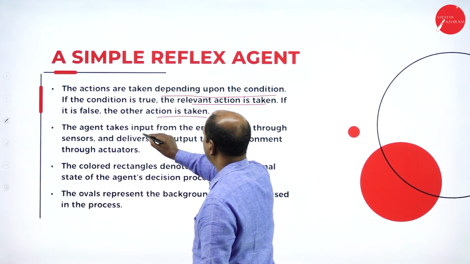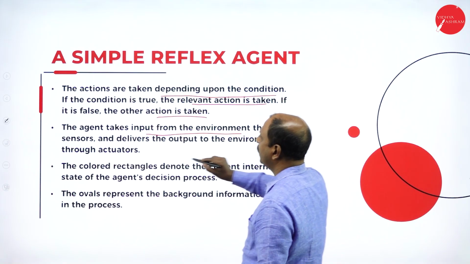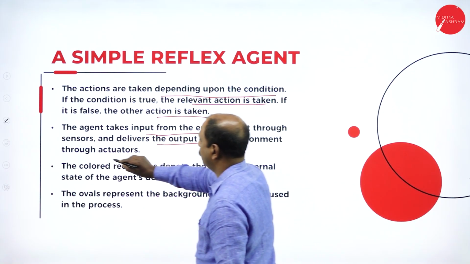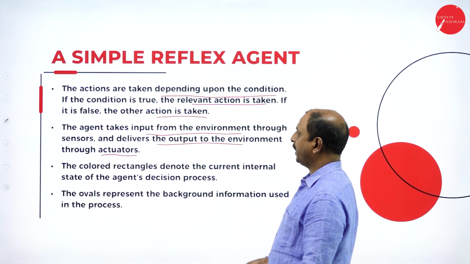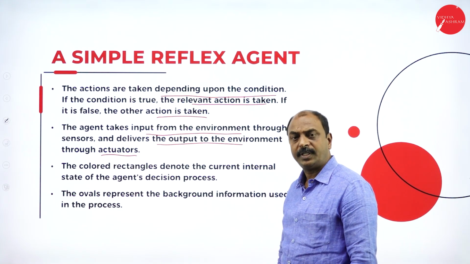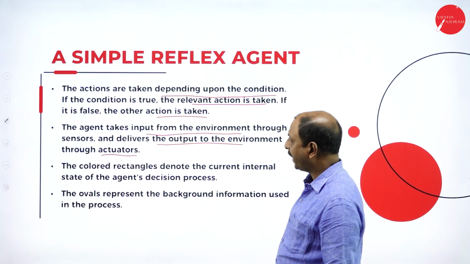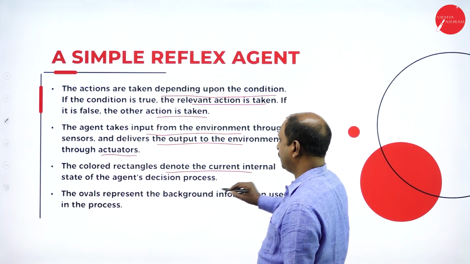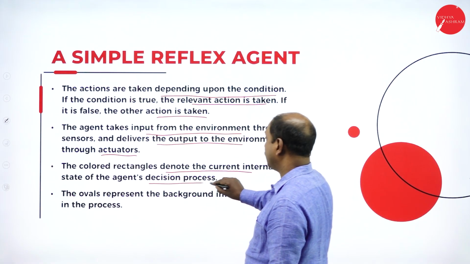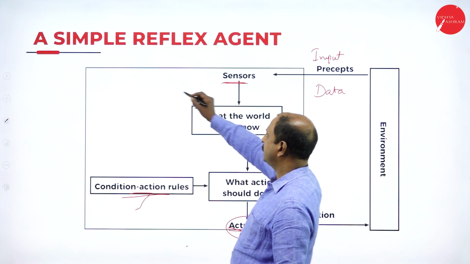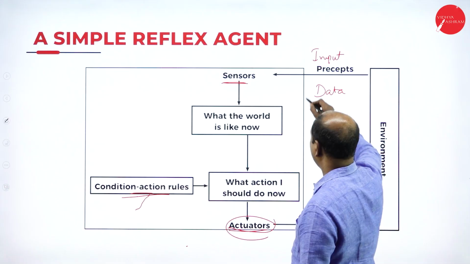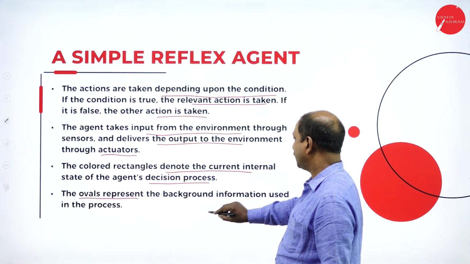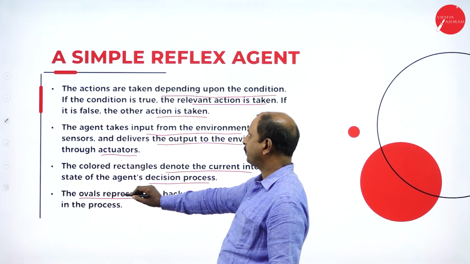The agent takes input from the environment through the sensors and delivers the output to the environment through actuators. So it takes the input, and the actuator performs the action. Now the colored rectangle denotes the current internal state of the agent's decision process. Here is the environment and agent. The oval represents the background information used in the process.